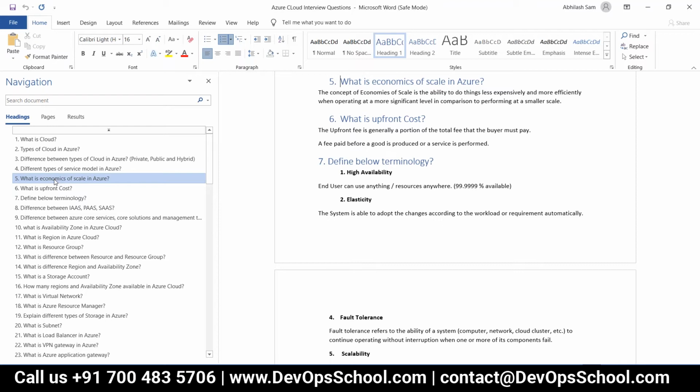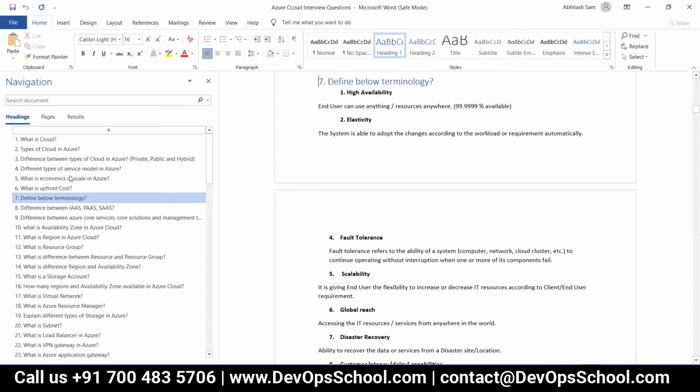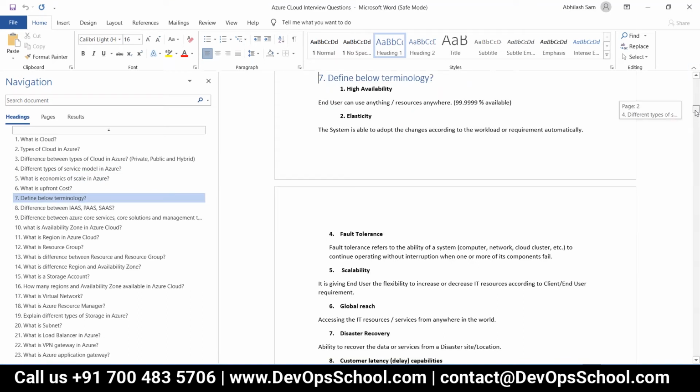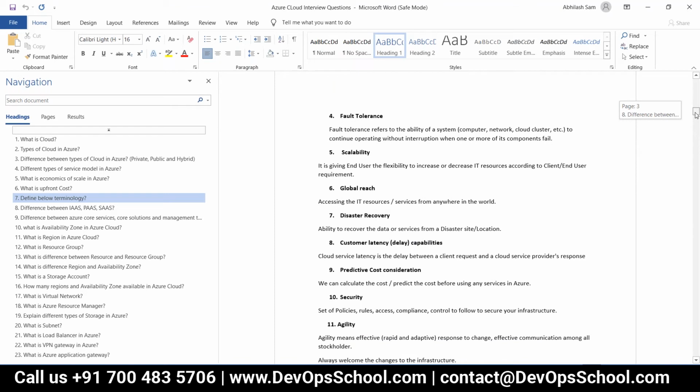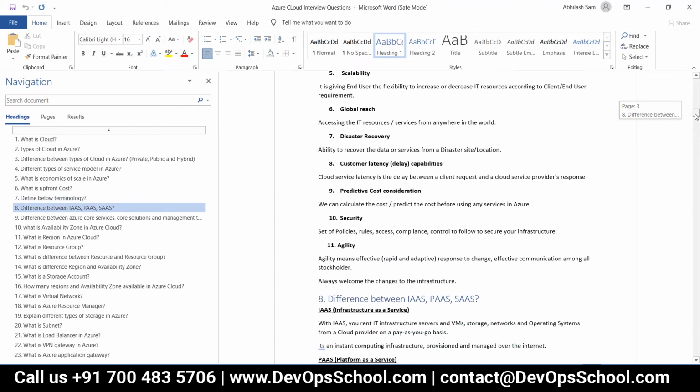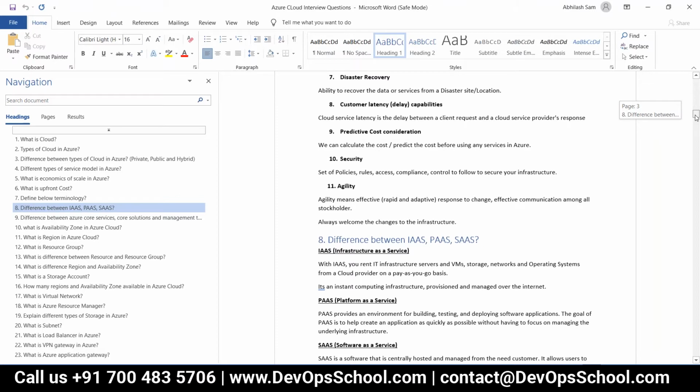Yes. Okay, so you can explain those things. What is upfront cost? Define the below terminology: high availability, elasticity, fault tolerance, scalability. Okay, good. See, if you write these one-liners, then you are able to remember them. If you put in so much theory, it will not be useful for you because you will feel bored after reading that.